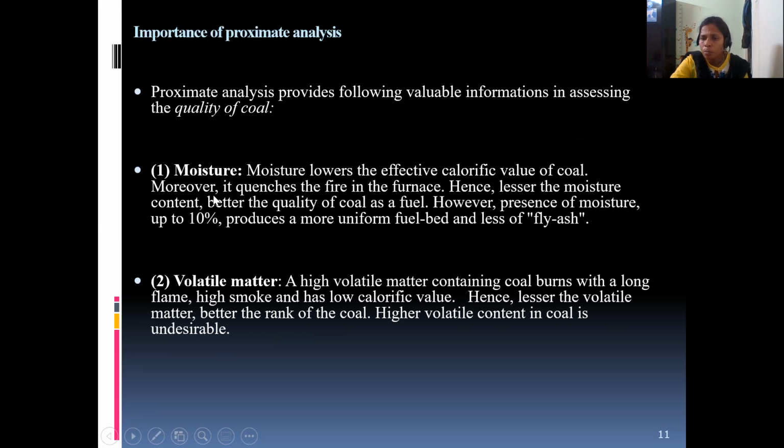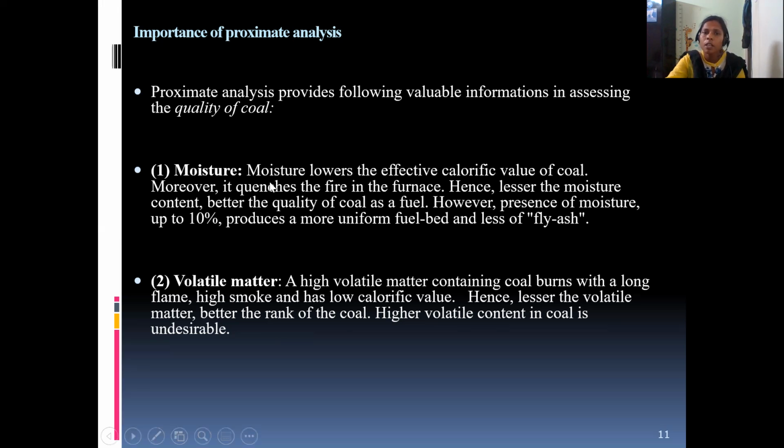If the moisture is more, whatever heat is released, that heat energy value will be reduced. Heat energy means calorific value. So if the moisture is more, the calorific value will be less. But for a good fuel, the calorific value must be high. It is the same for volatile matter and ash also. For a good fuel, volatile matter and ash should be less because these decrease the calorific value.